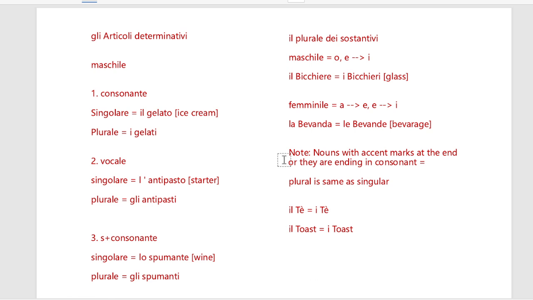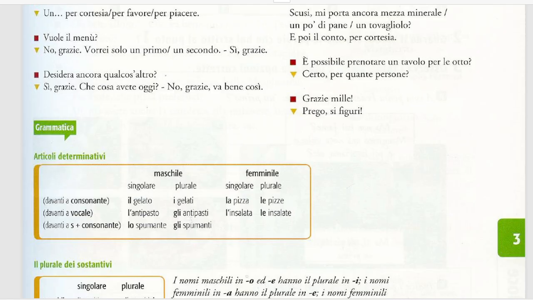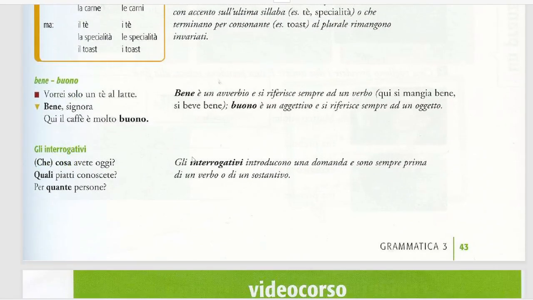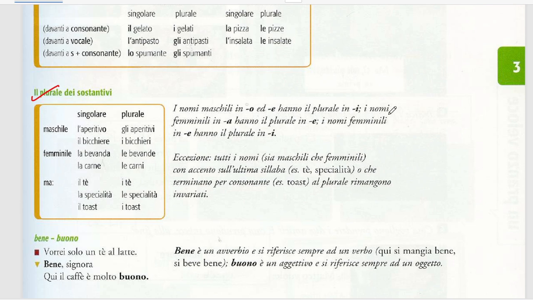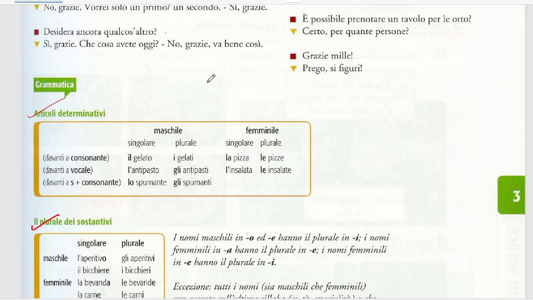Okay. Let's come back to our textbook. Here on page number 43, you can see how they are forming il plurale dei sostantivi. Obviously, all these I have already discussed regarding the special cases as well. So it is also the case of feminine as well. It's not specifically the case of masculine. It's also the case of feminine, and also we have articoli determinativi that we had covered here.